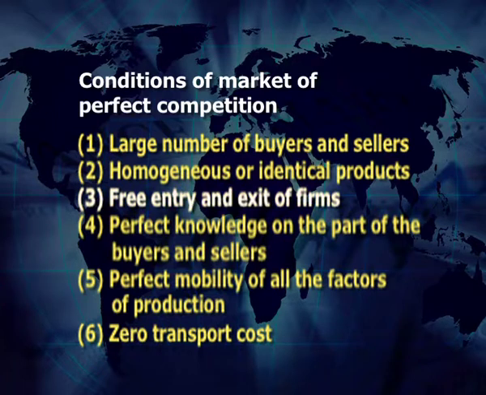Third is free entry and free exit of firms. In the market of perfect competition, there is complete freedom for a new firm to enter the industry or any marginal firm to leave the industry.